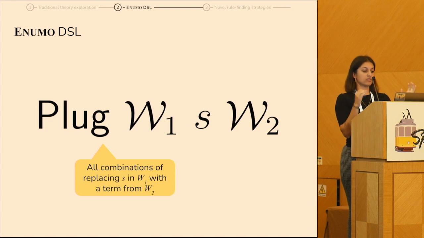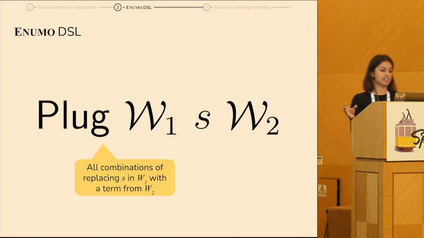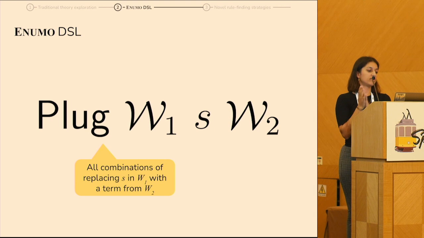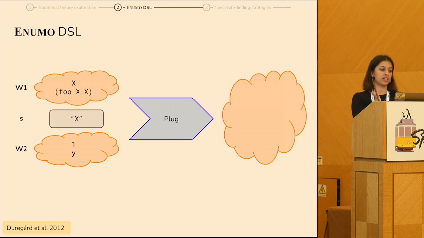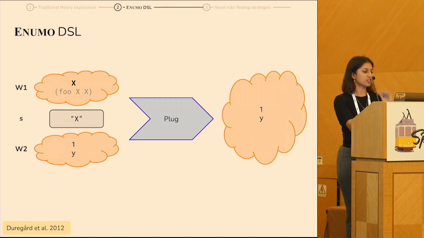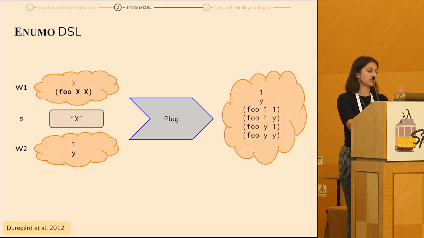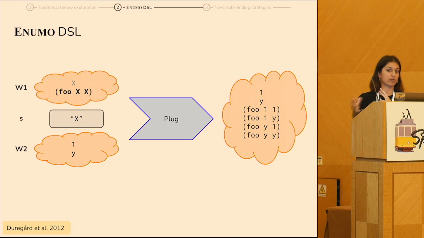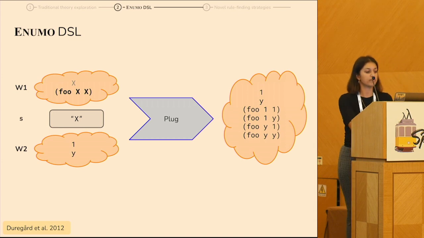So it takes two workloads and a string, and it's going to give you all of the combinations of replacing that string in a term from W1 with a term from W2. So an example here, the first term, X, there's two ways of replacing that with a term from W2, right? You get 1 and you get Y. And then the second term, foo XX, again, we're going to replace the X anywhere we can with a term from W2. And so you can see we get this kind of like cross product of terms from W2 in the expression from W1.